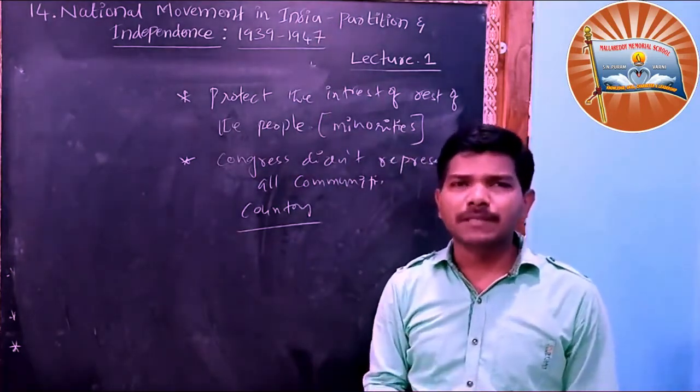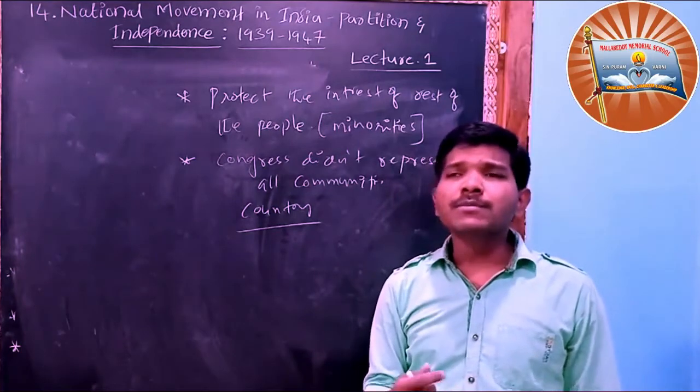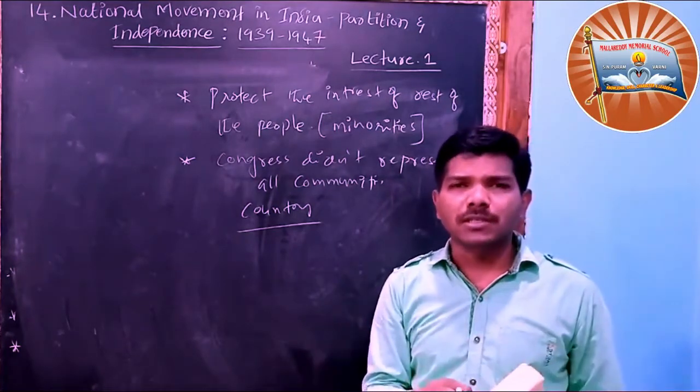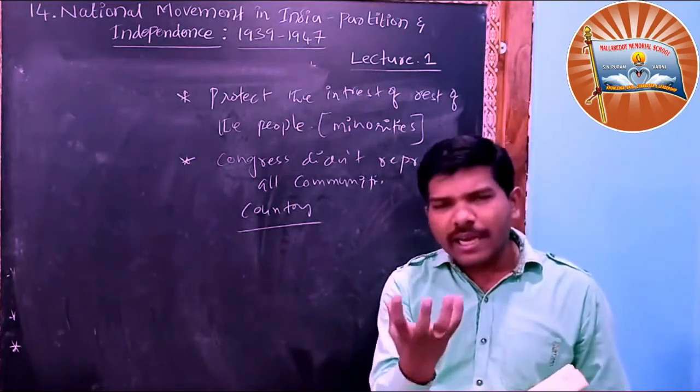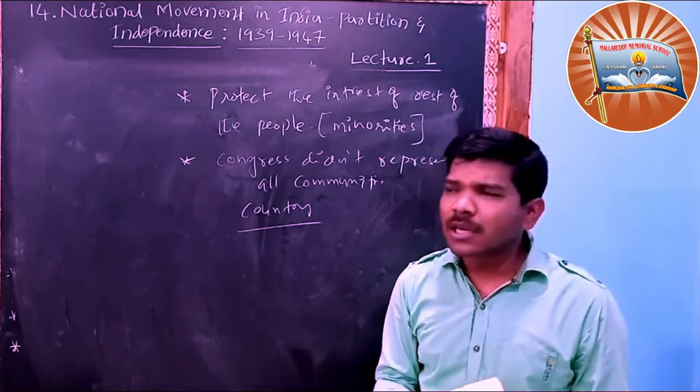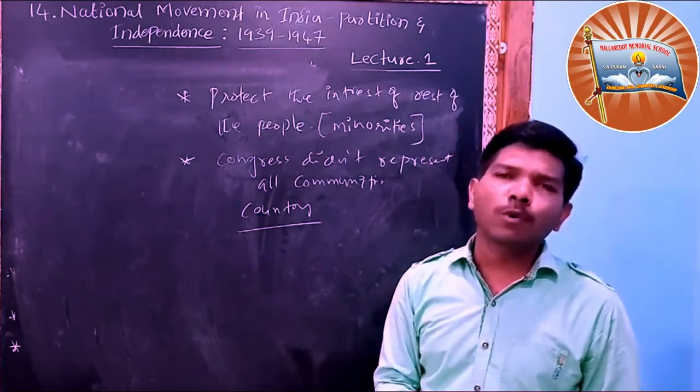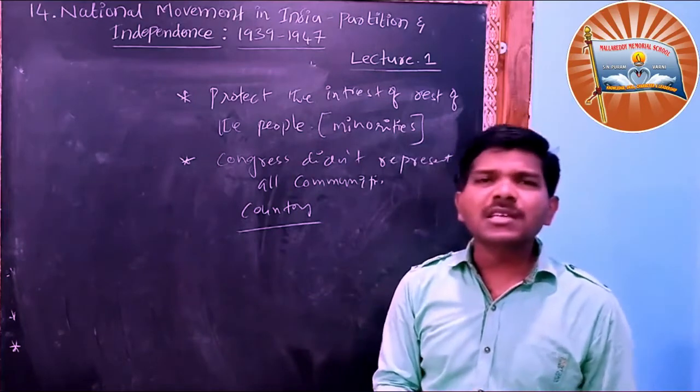Then the Muslims came closer to the Britishers. They came closer to the Britishers because the British followed a divide and rule policy. What were the Britishers saying?